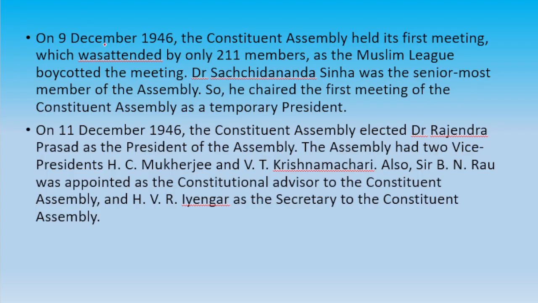Then on 9 December 1946, the Constituent Assembly held its first meeting. It was attended by only 211 members, as the Muslim League was not interested and boycotted the meeting. And this one was asked in the prelims in a previous year: before Rajendra Prasad, who was the president of the Constituent Assembly? The answer is Dr. Sachchidananda Sinha. He was made the temporary president because he was the senior most member of the assembly at that time.